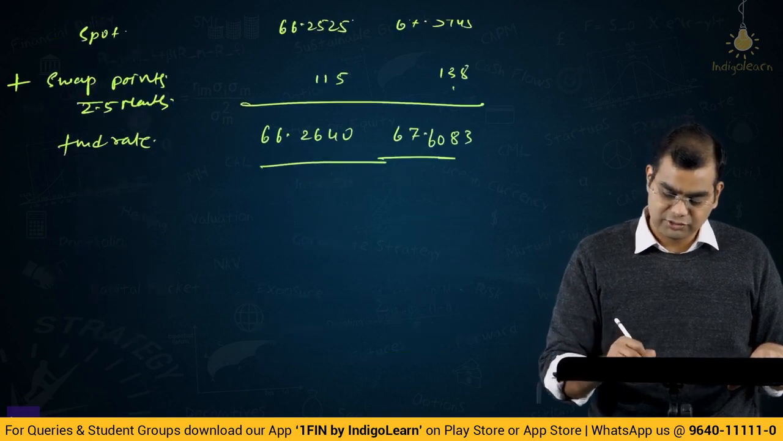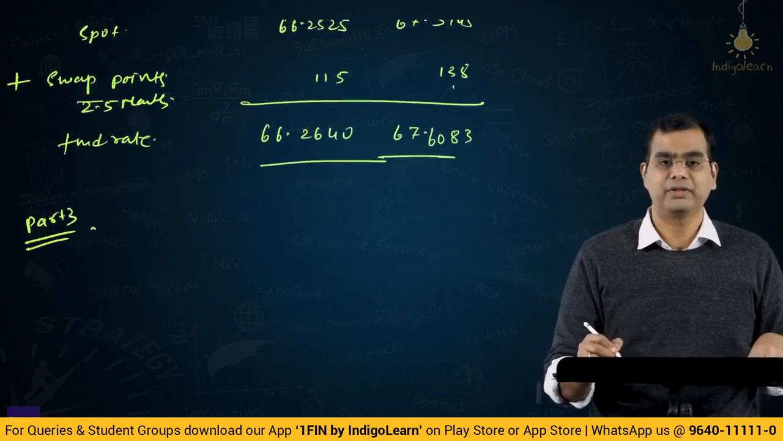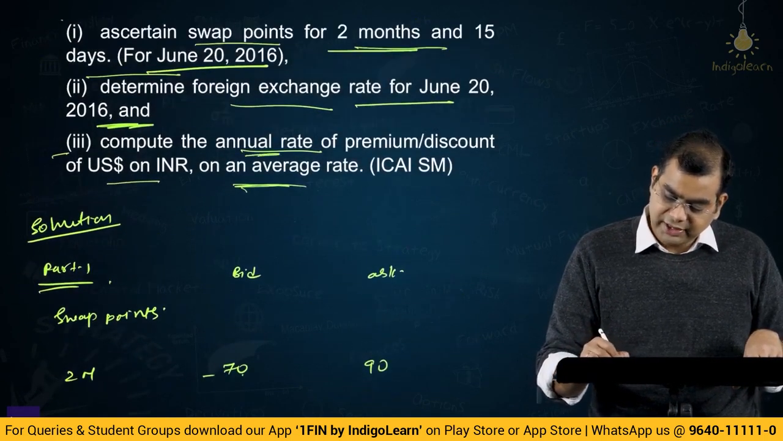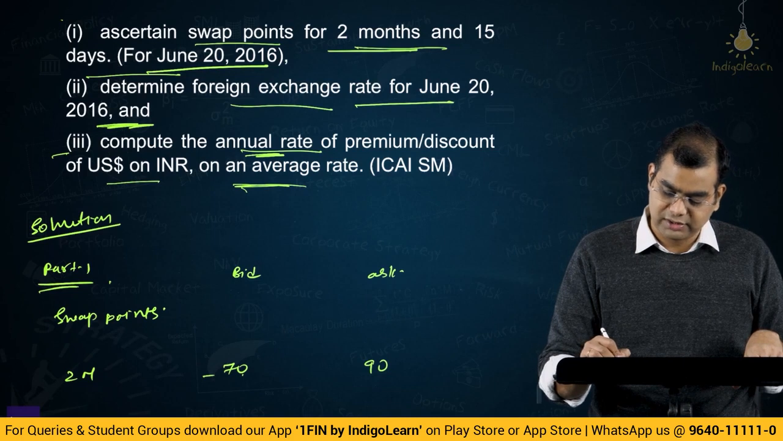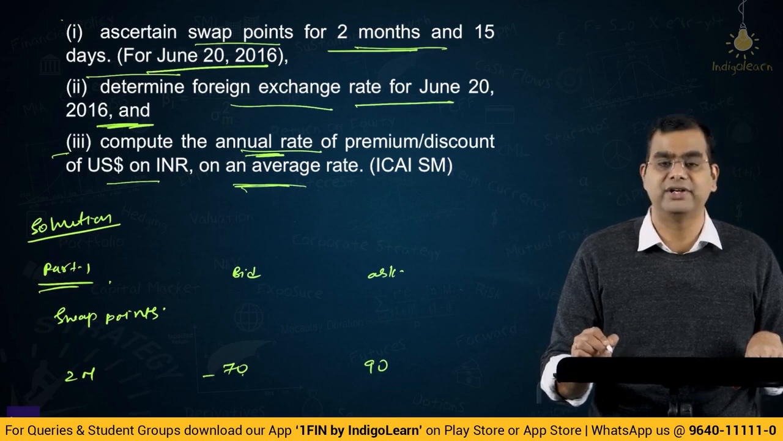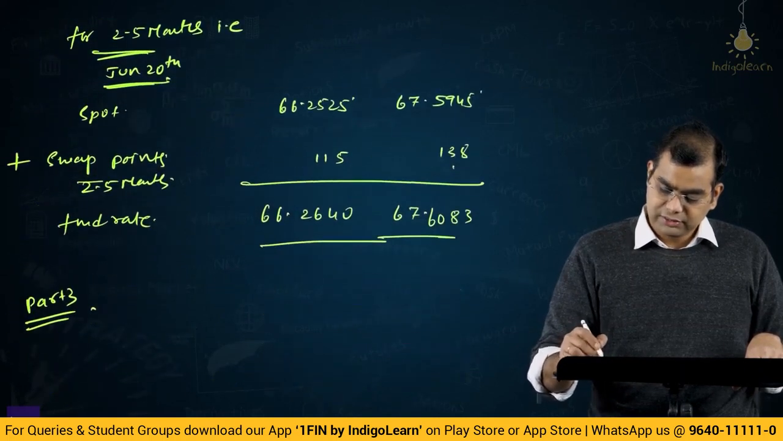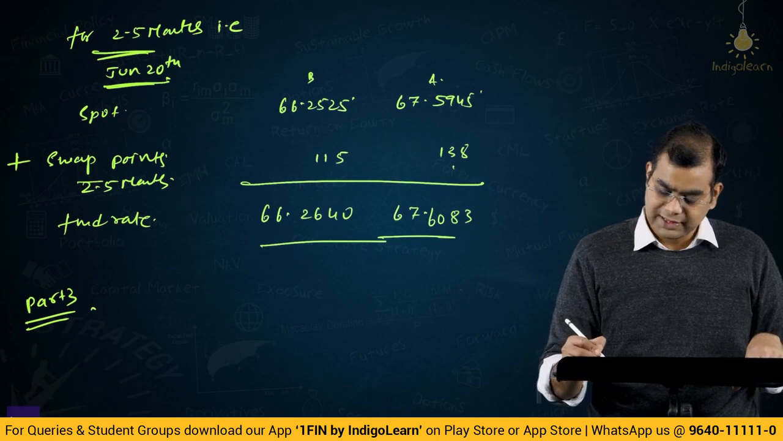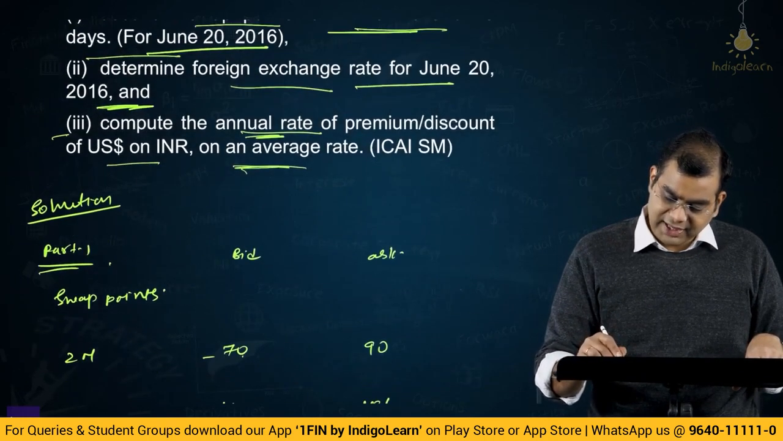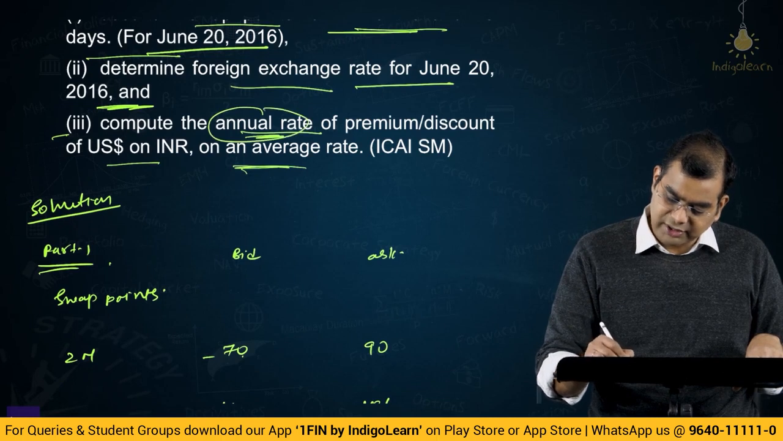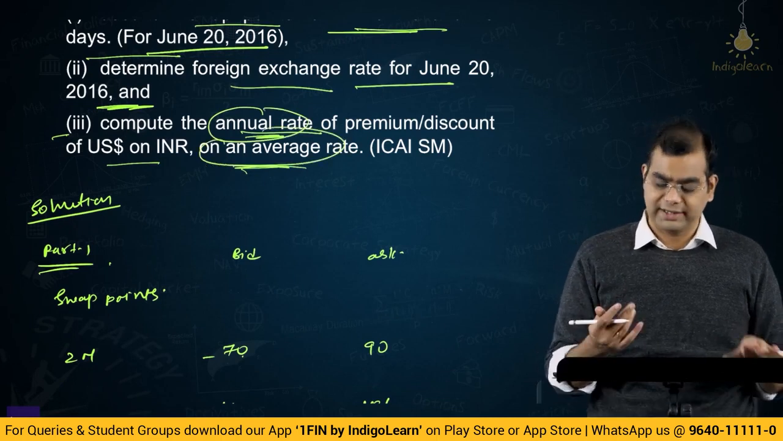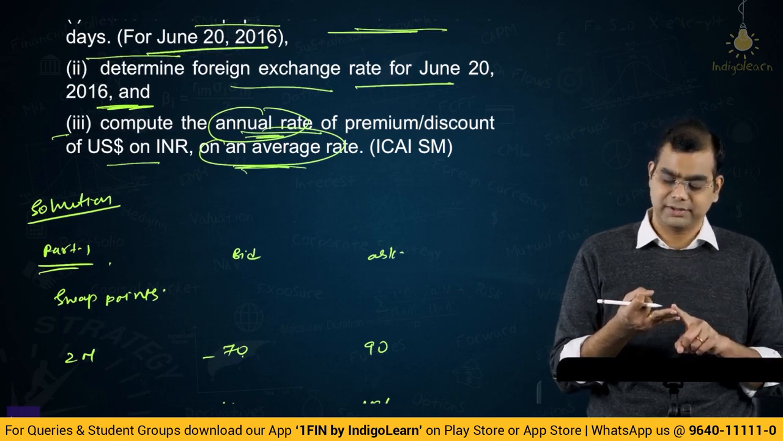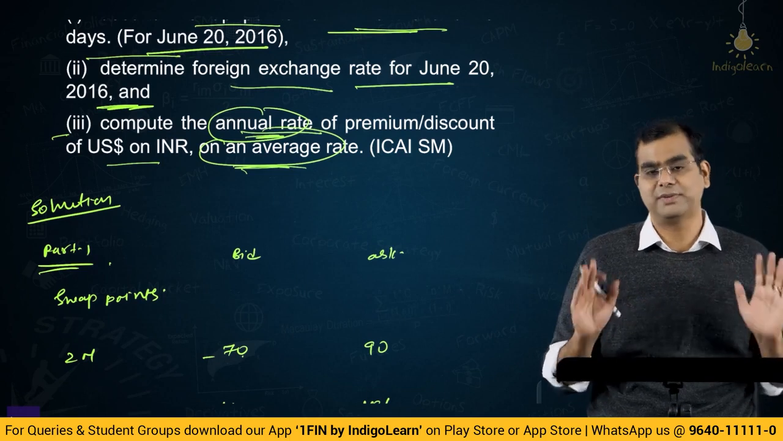Super simple. Now comes the tricky part, part 3. What is the tricky thing here? Compute the annual rate of premium or discount on US dollar and INR on an average rate. So you see, now this is bid, this is ask, right? What have they said? Have they asked us to compute this annual rate of premium or discount on an average rate? What does this pertain to? Are they asking us 2 months premium rate? Are they asking us 2.5 months rate? Are they asking us 3 months rate? They have not specified that.